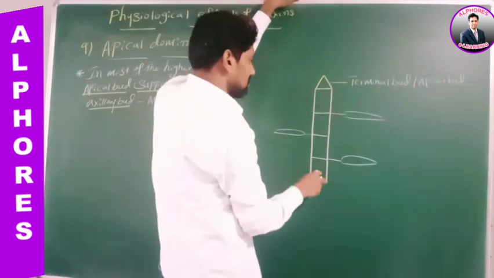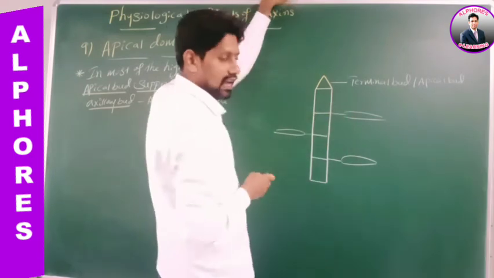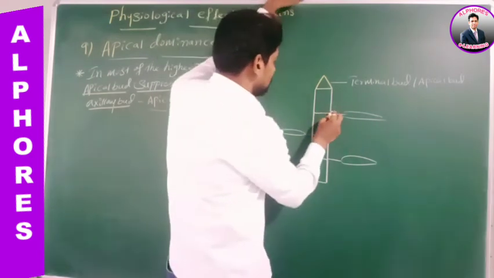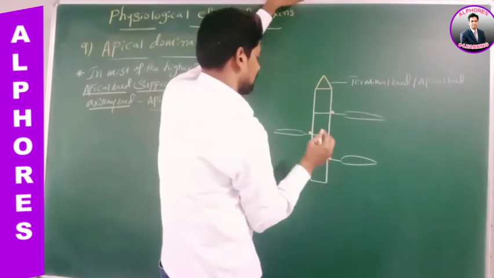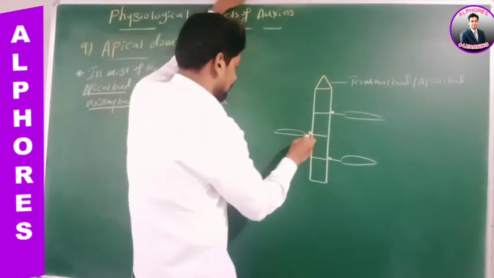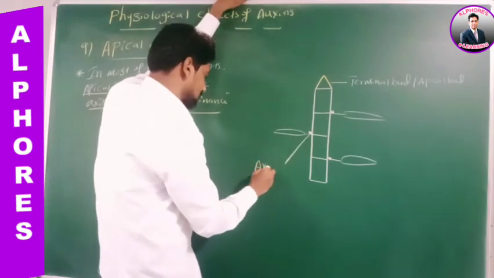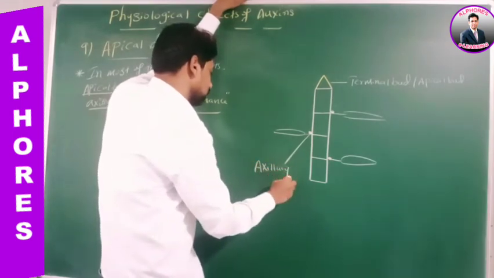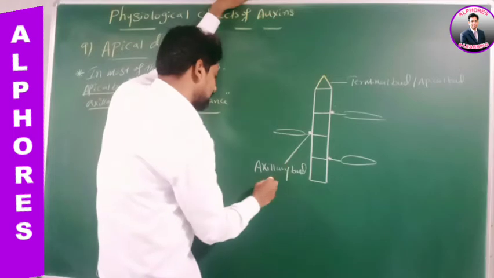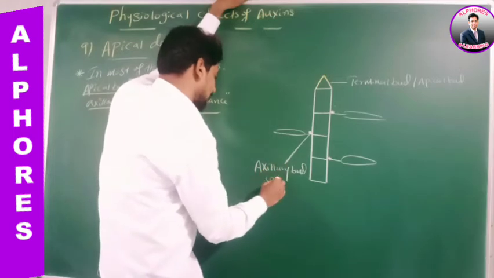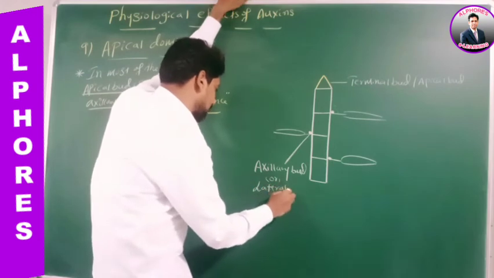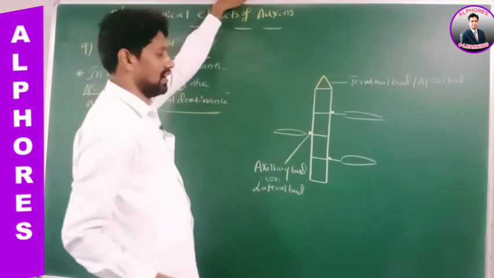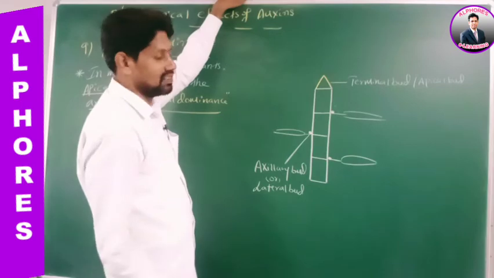Sir, this is a stem, this is a leaf. What is this one? Axil. This axil contains which buds, sir? Axillary buds. These are axillary buds, right? What is another name for axillary bud, sir? Axillary bud is also called a lateral bud. Now listen to the statements.